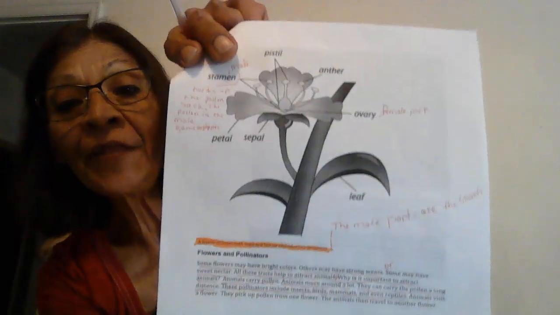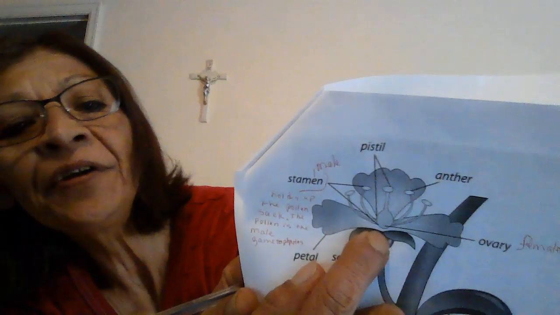So in looking at our flower plant that has all of the labels, the male part is a stamen. It holds up the pollen sac. If you look right underneath there, it holds up the pollen sac. The pollen is the male gametophyte.